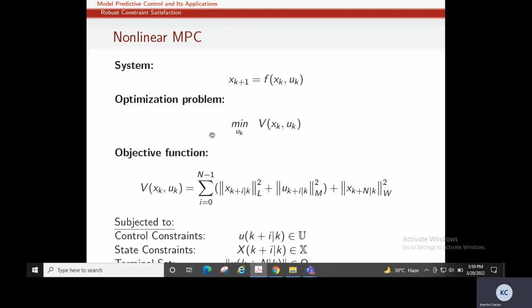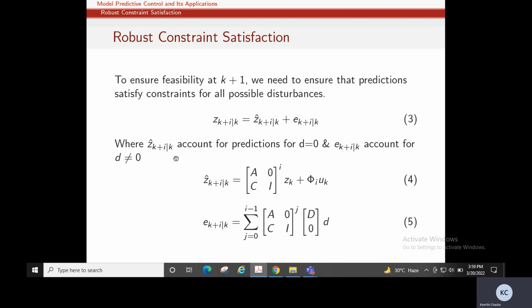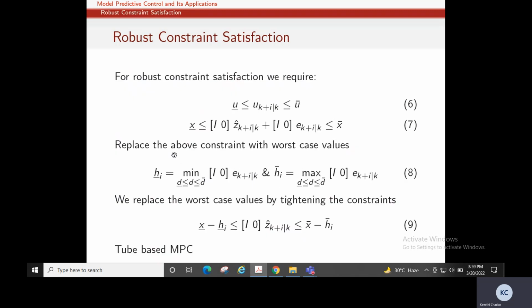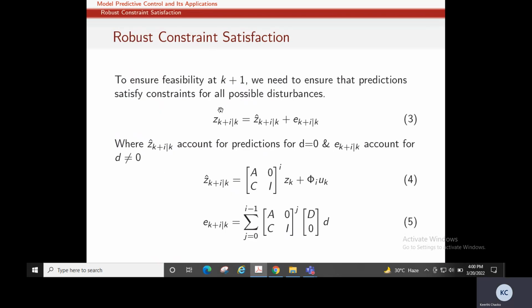Now the above two methods are used to tackle how MPC handles disturbances. So robust constraint satisfaction is one way, and incorporating an integral action is the other way. There are special MPCs which are designed especially to handle disturbances. So mostly robust MPCs handle disturbances.